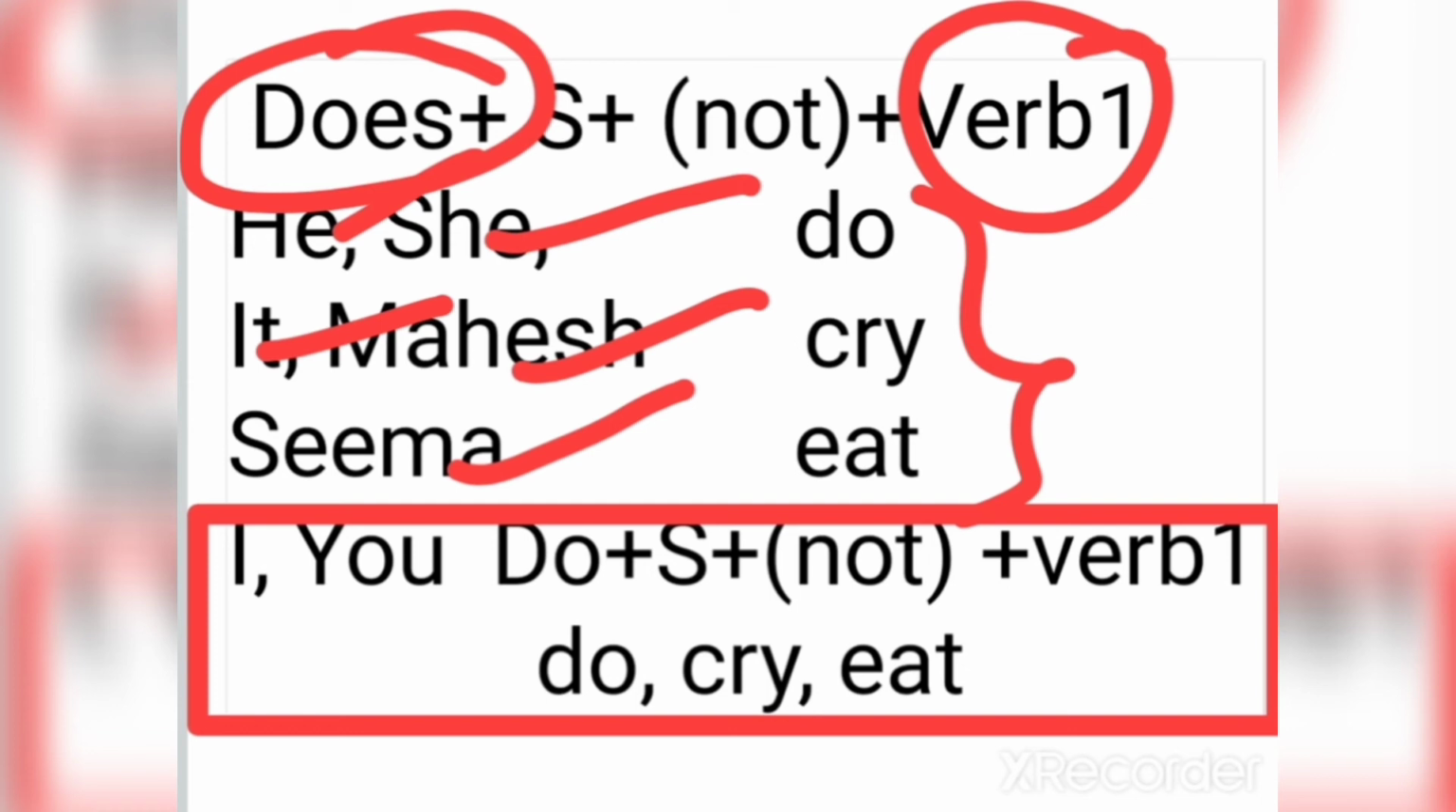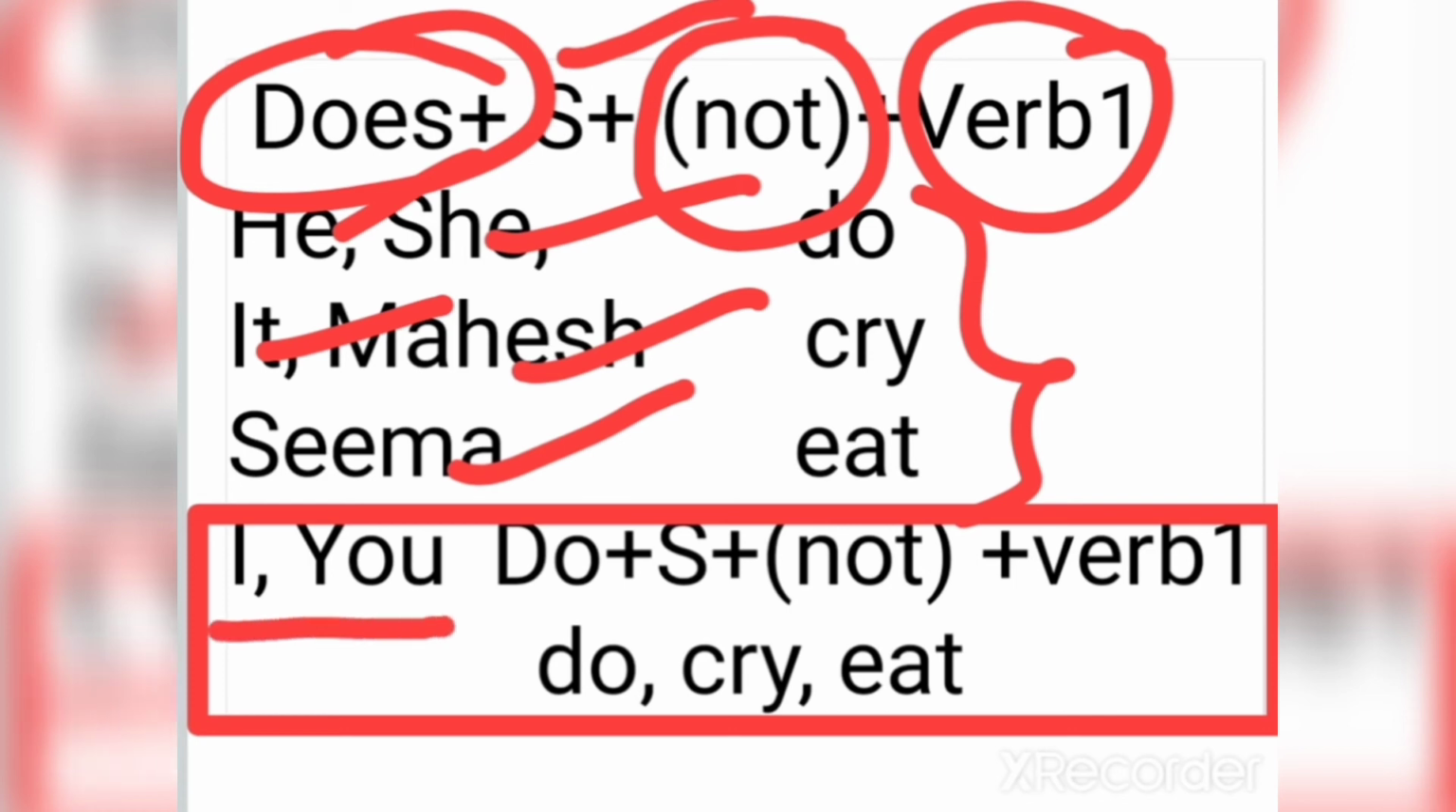If there is interrogative negative, then we use not after subject. For example, does he not eat, does she not eat apples, does it not eat grass, does Mahesh not do his work. These are the examples of interrogative negative sentences.